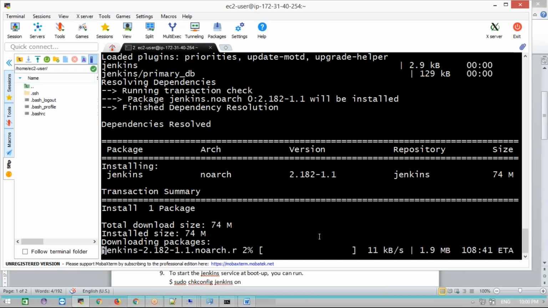I'm just trying to show you that if you go for the first installation of Jenkins, it will ask for the admin password, suggested plugins, and login user credentials. Those things it will ask. Very slow.